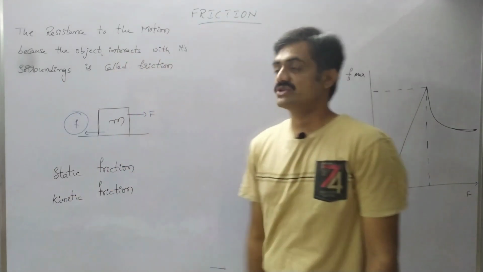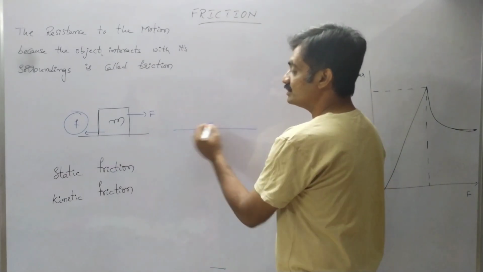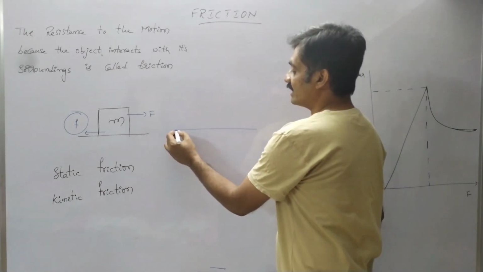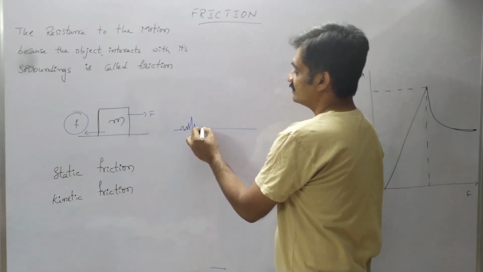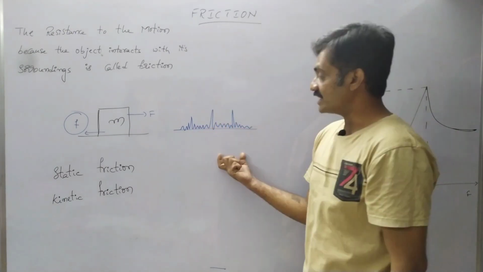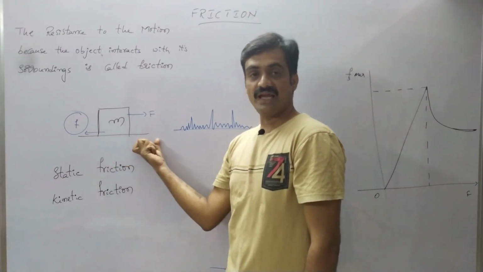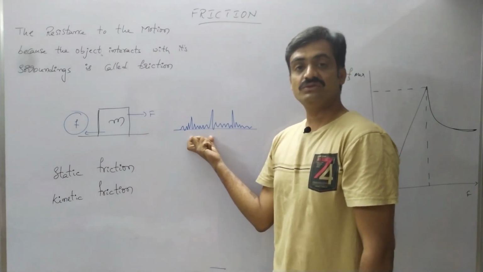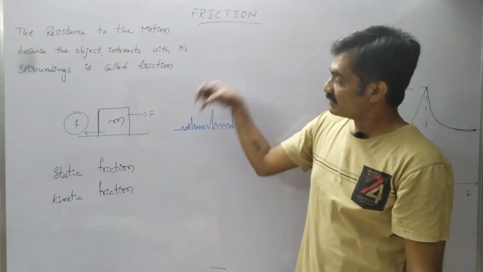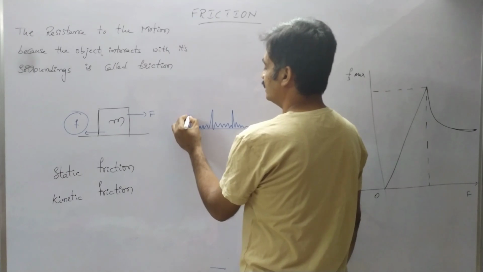Why does it stick to this surface? As you observe the surface through the microscope, the surface will not be even, it will be like this. Actually, when we view the surface by our eye, it appears flat, but when we see the surface through the microscope, the surface appears like this. So when the object is placed on this surface, the body is being locked within this medium.